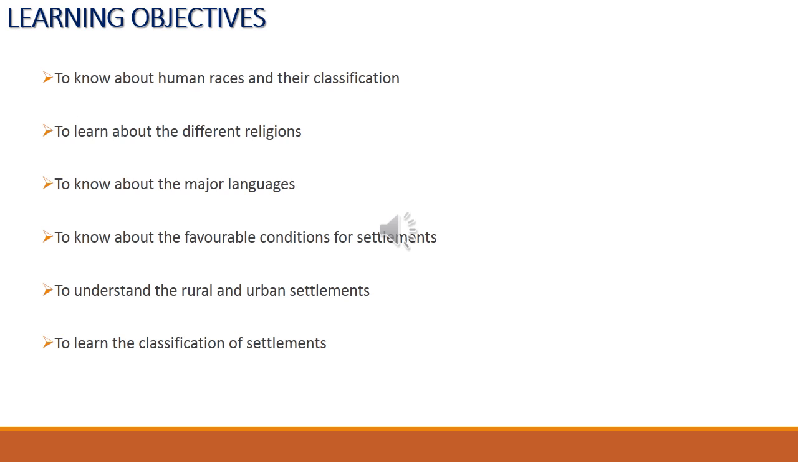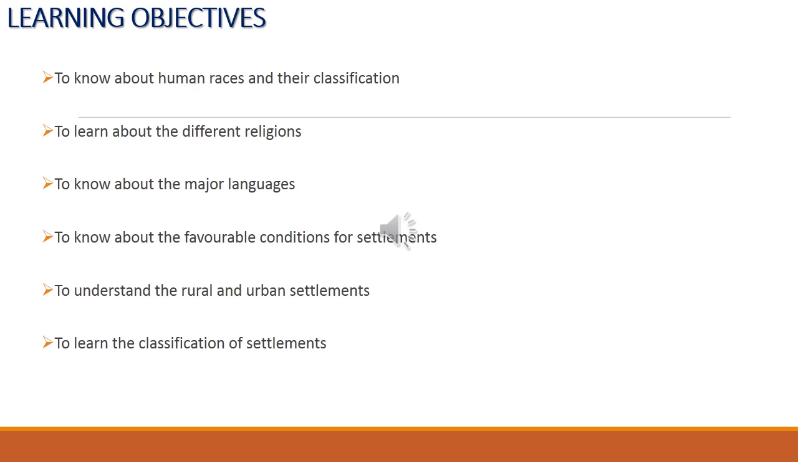So learning objectives. What are you going to learn from this lesson? To know about human races and their classification. So human races. What do you mean by race? Then to learn about the different religions. We are following different religions now. Some are Hindus, some are Muslims, some are Christians. You will know about the different types of religion practiced by human society.